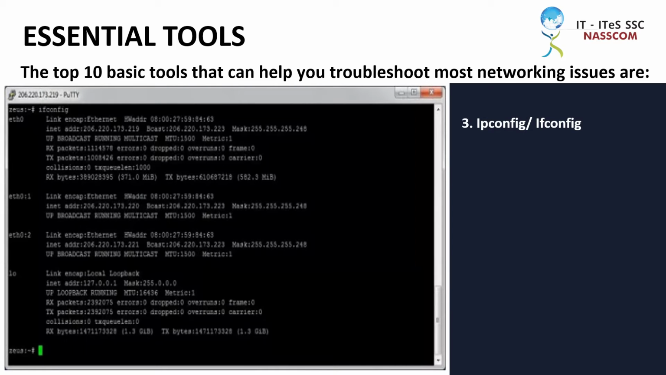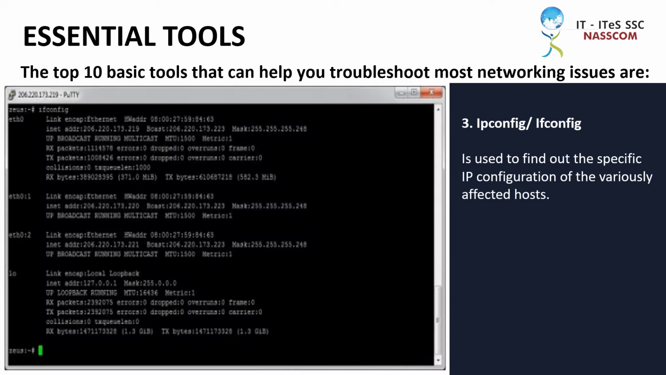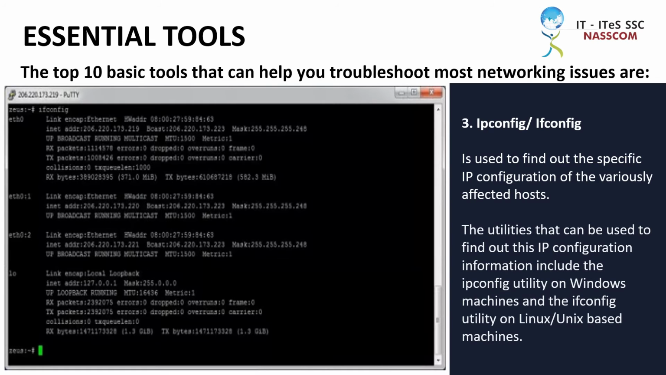ipconfig/ifconfig is used to find out the specific IP configuration of the variously affected hosts. The utilities that can be used to find out this IP configuration information include the ipconfig utility on Windows machines and the ifconfig utility on Linux/Unix-based machines.